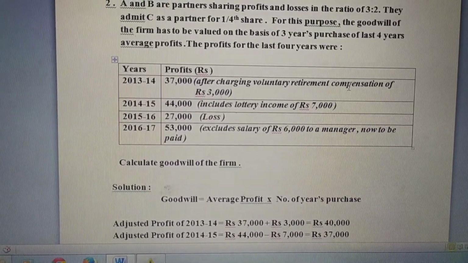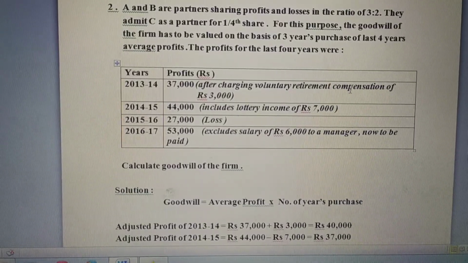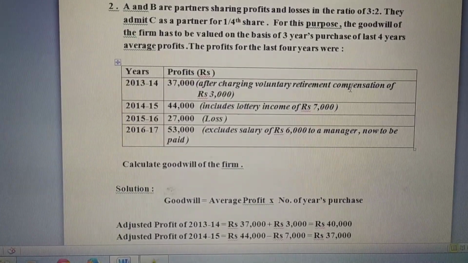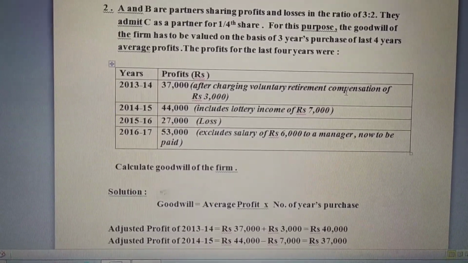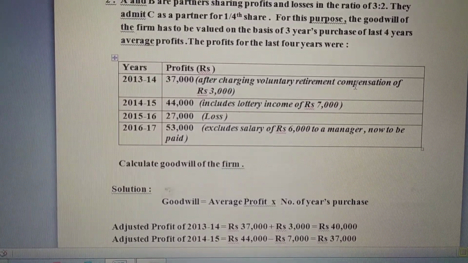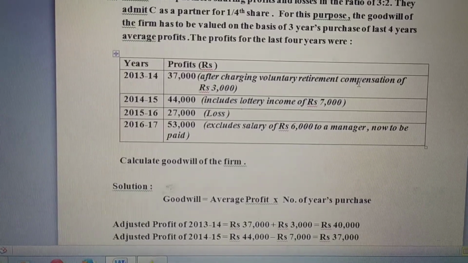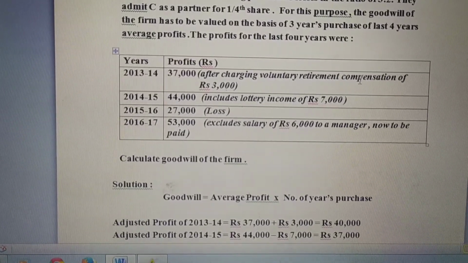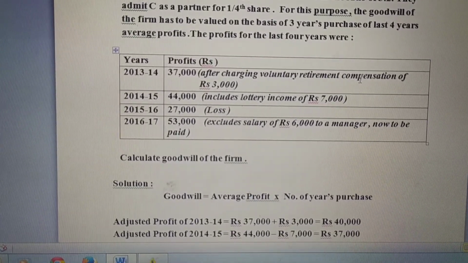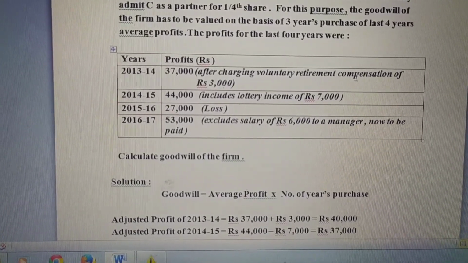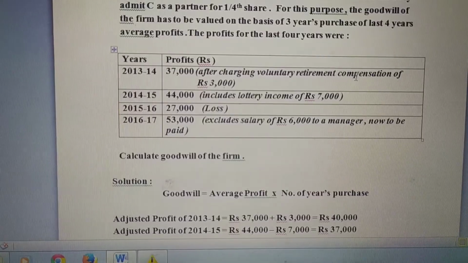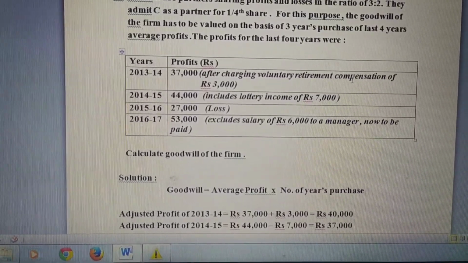It won't happen on a regular basis. So those kinds of expenses or losses which are not regular in nature come under abnormal losses. Some more examples of abnormal losses are loss by fire, loss by theft, loss by earthquake or any other natural disasters, because it is not regular in nature.